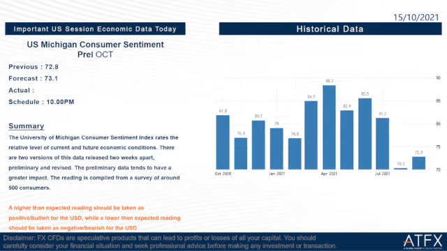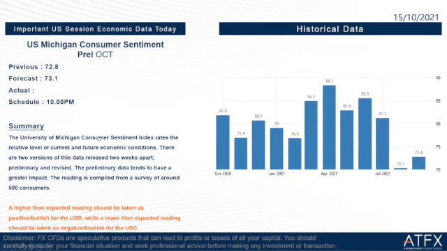Then we go to the last one. The last important US session economic data of today is US Michigan consumer sentiment preliminary October. So the previous is 72.8. The forecast is 73.1. The schedule is at 10 o'clock tonight. So a higher than expected reading should be taken as positive for the USD, while a lower than expected reading should be taken as negative for the USD.